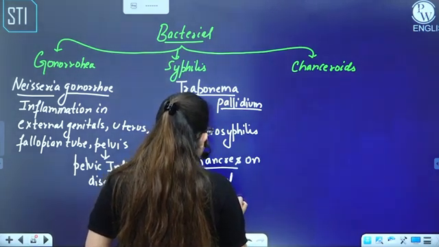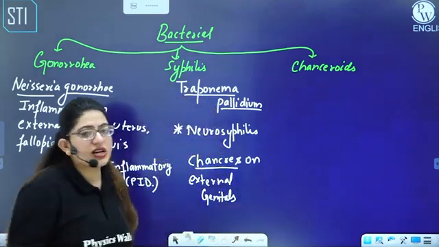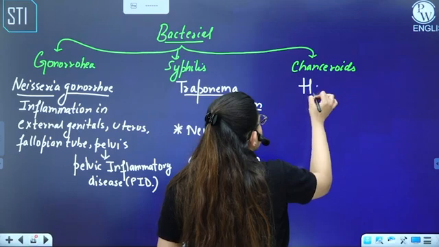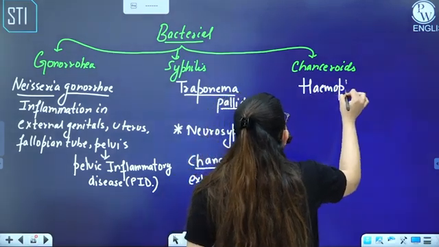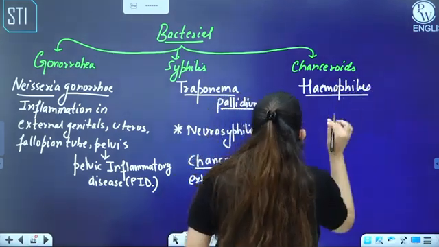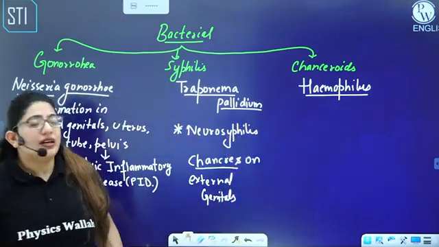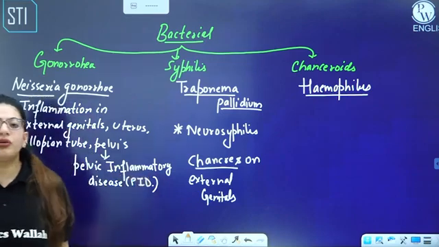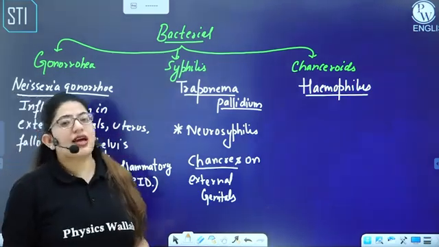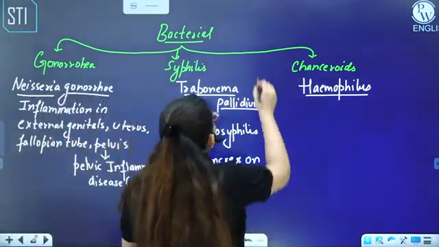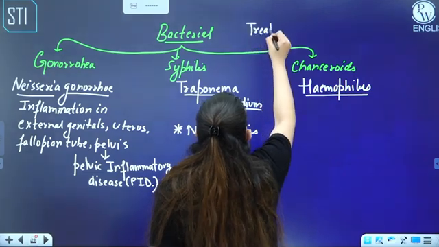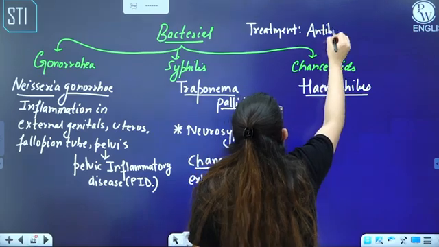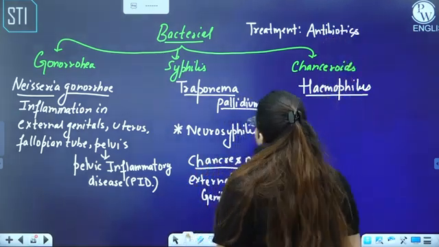Sometimes these cankers also occur, but the causative agent is different, and when the causative agent is Haemophilus, you call it chancroid. The difference is that chancroids are more painful than syphilis. Syphilis is also treatable; these are all treatable because these are bacteria, and bacteria can be treated with the help of antibiotics. So in all the cases, how do we treat them? We can treat them with antibiotics, right?